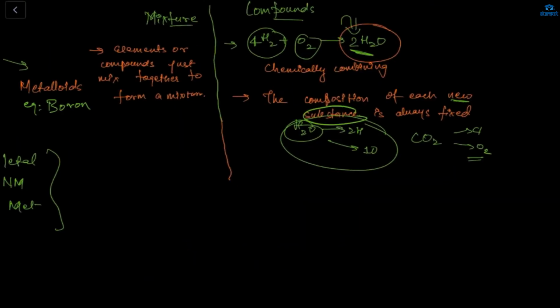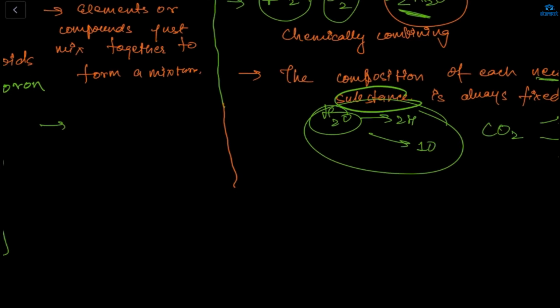Now, a mixture has a variable composition, with no fixed proportion. A mixture has a variable composition. This means it is not a fixed proportion.